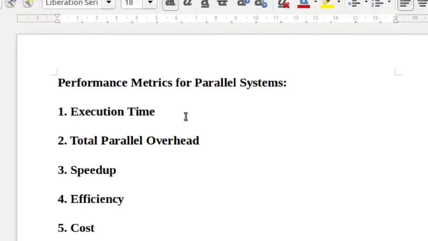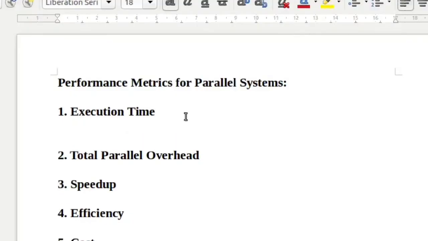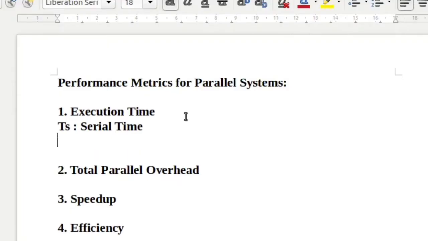First is execution time. When we have a big problem and there is only one process solving that problem or executing the whole work, whatever the time taken by that process, we call TS, that is serial time. So this is the time taken by a single process to complete the whole work or to solve the complete problem, that is called serial time.